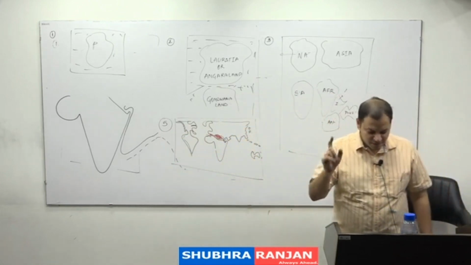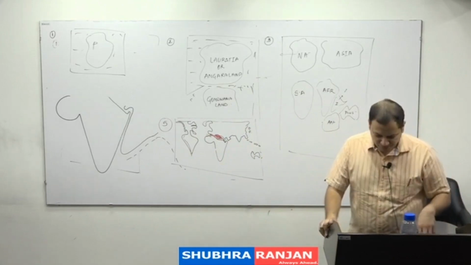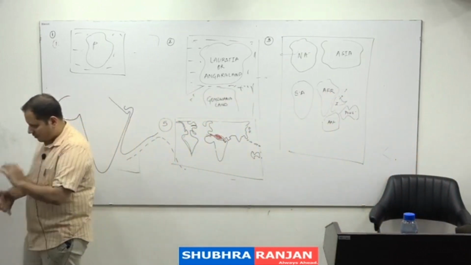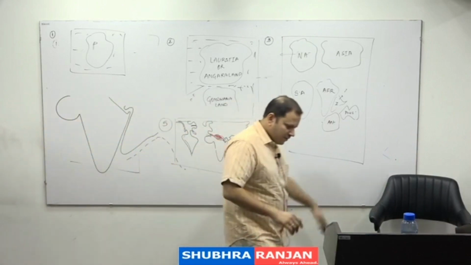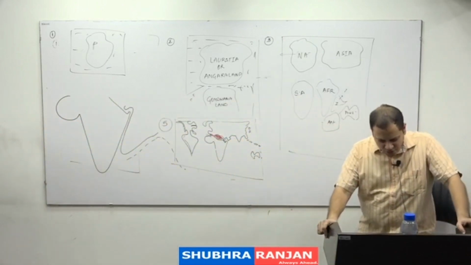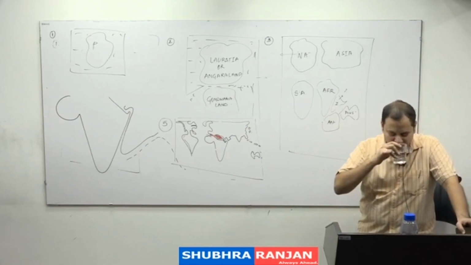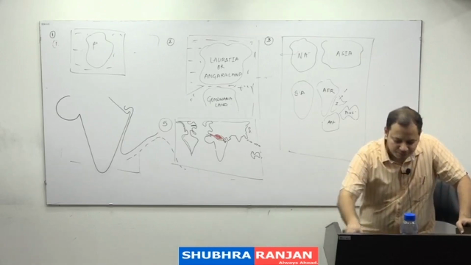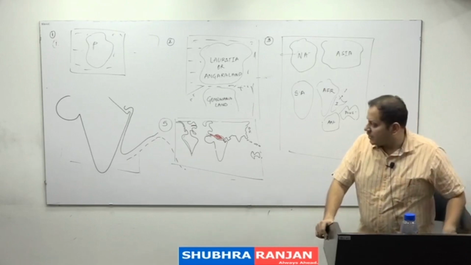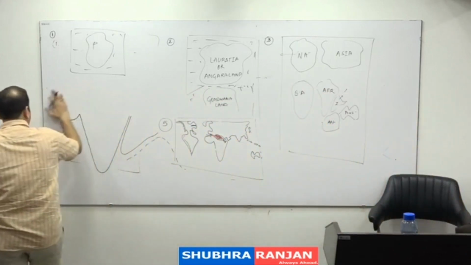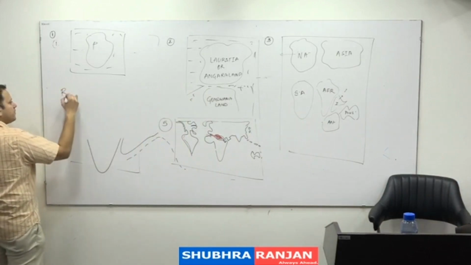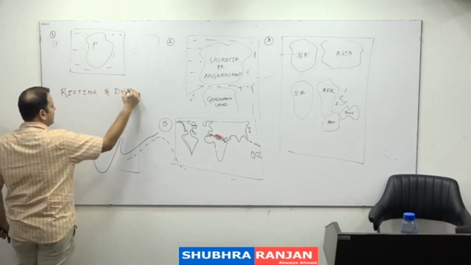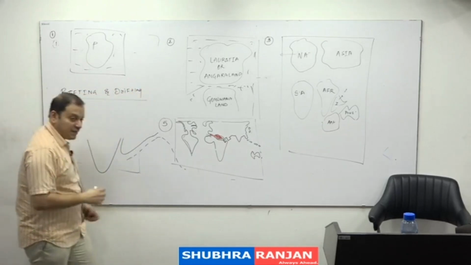So first we'll write his theory. The Wegener's continental drift theory talks about rifting and drifting of the continents.